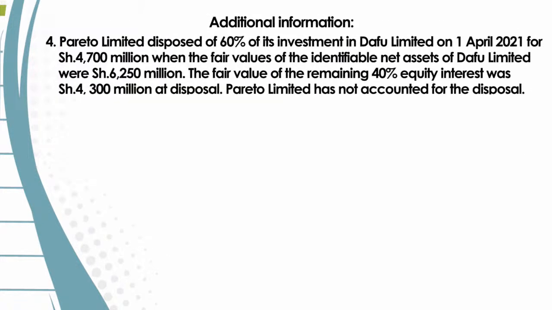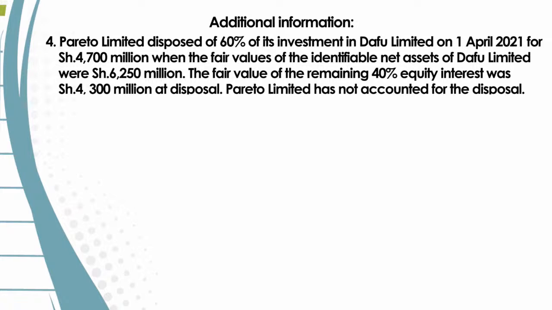Number four, you're told Pareto Limited disposed of 60% of its investment in Dafu on 1st of April 2021 for shillings 4,700 million, when the fair value of identifiable net assets of Dafu was shillings 6,250 million.